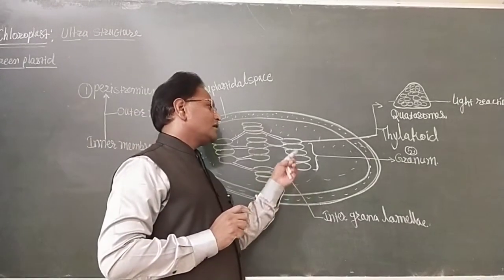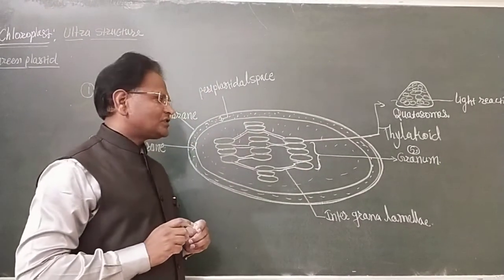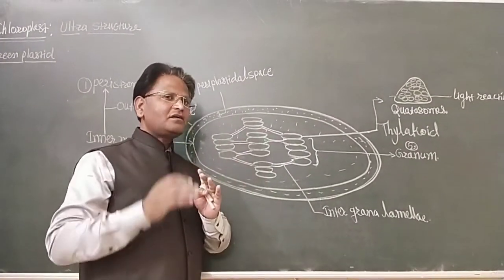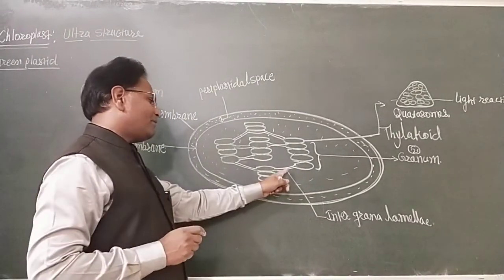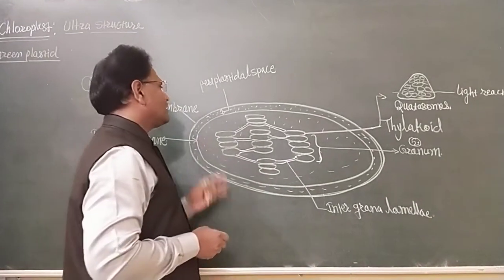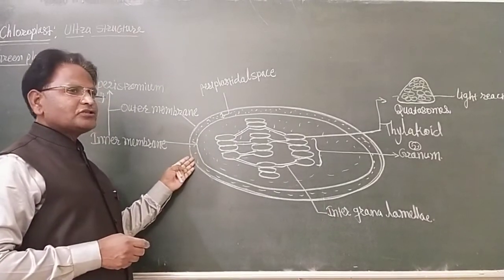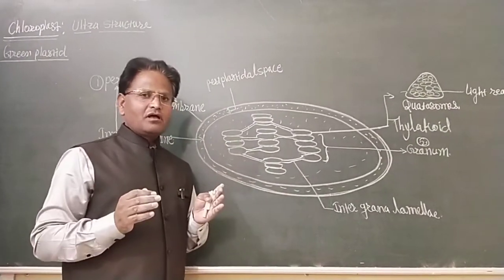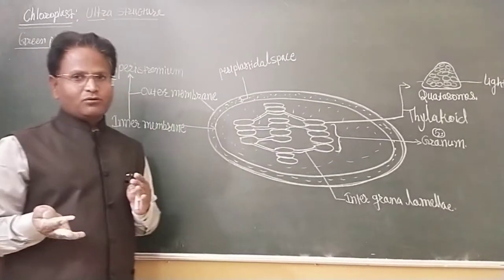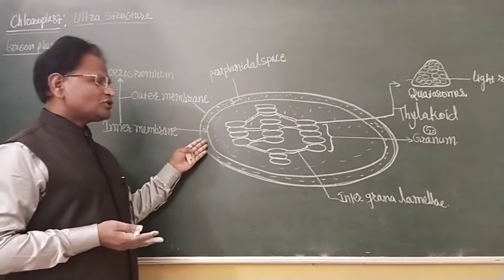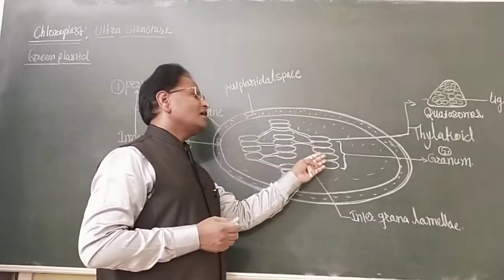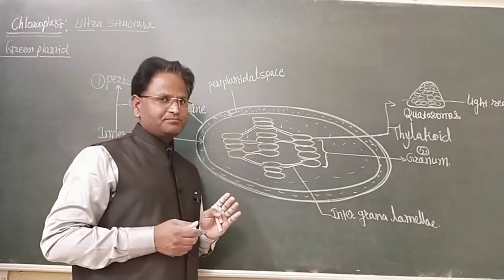So, in the grana, light reaction of photosynthesis takes place, and in the intergrana lamellae, carbon dioxide is temporarily fixed with the help of enzymes. Enzymes are present in the intergrana lamellae, and peristomium acts as a transporting structure for selected material inside or outside of the chloroplast. Diffusion and osmosis occur in the peristomium, and in the grana, light reaction of photosynthesis takes place.